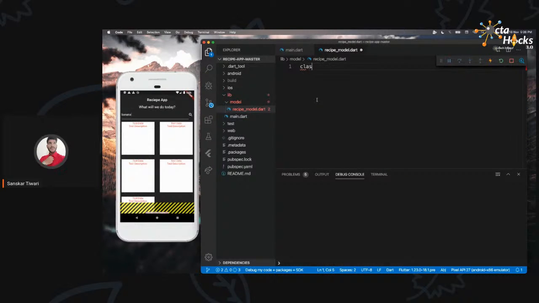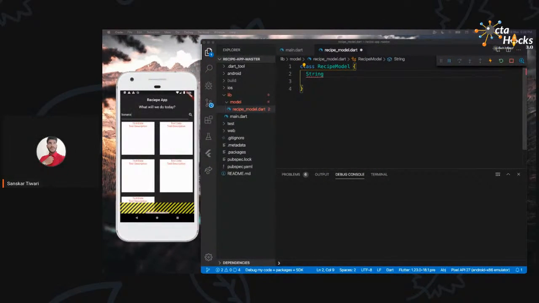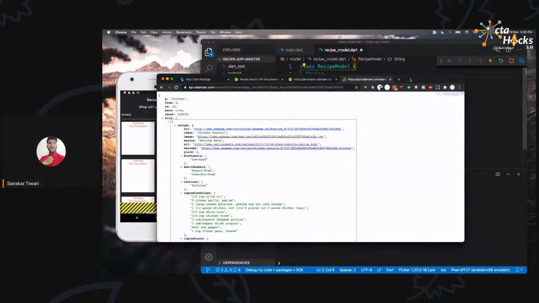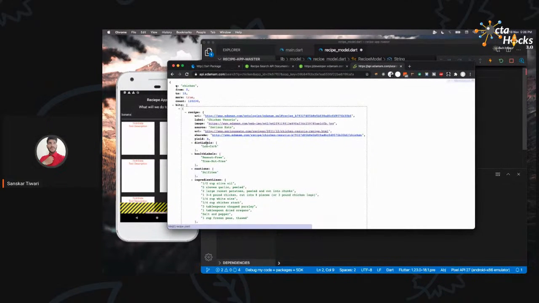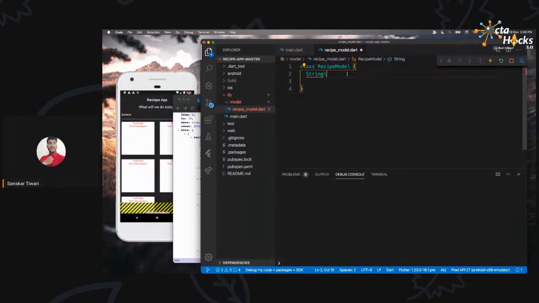Okay. So to create a model, we are just going to say class, then give it a name, and then bracket. Now, every model is going to consist of the different values which we have. So it is going to have string values of the name of that particular recipe. So for example, if we go to the recipe over here, you can see this is the name of the recipe, right? The label. It's called this chicken, whatever. So this is something which we want, right? So we are going to name that here label.